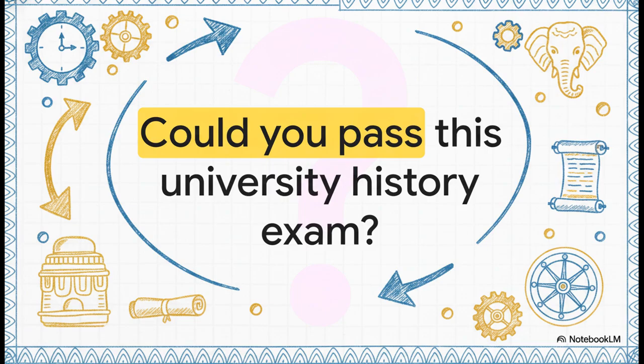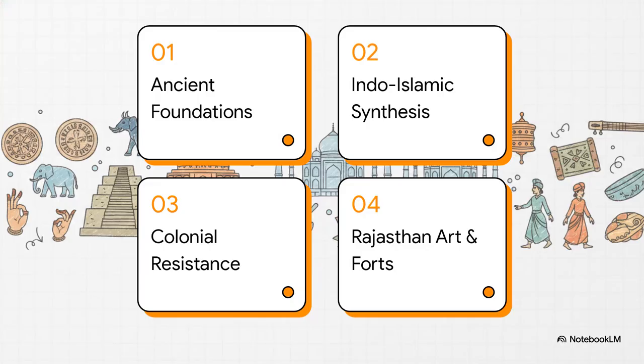We're going to decode this history so clearly that all the connections are just going to naturally click into place for you. Here is our quick agenda for today. 1. Ancient foundations and epics. 2. The Indo-Islamic synthesis. 3. Colonialism and cultural resistance. And 4. Royal Rajasthan art and forts.